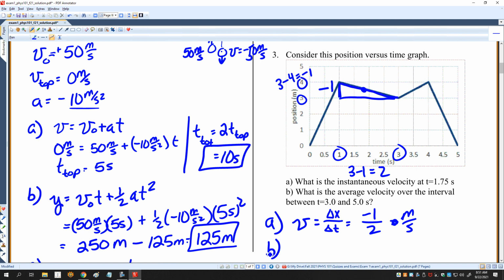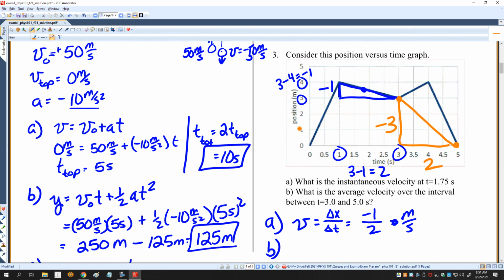And then what is the average velocity of the interval between 3 and 5 seconds? So here I'm looking for the average velocity between here and here. That is, I want to know what is the slope of this line. And I'm going to work that in a very similar way. My slope here is -3 over 2.